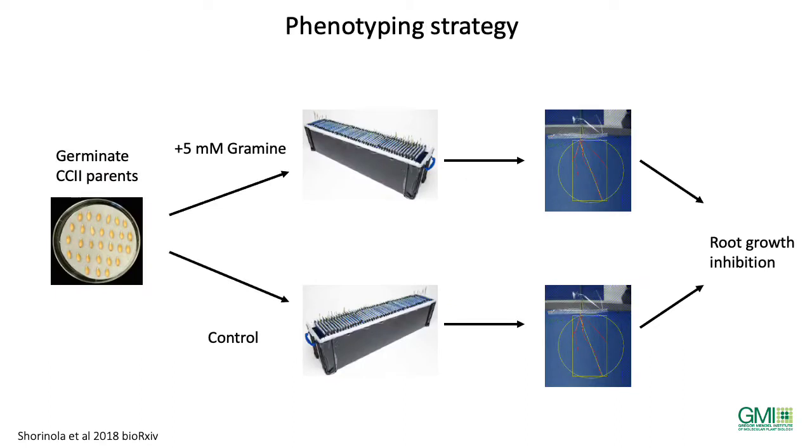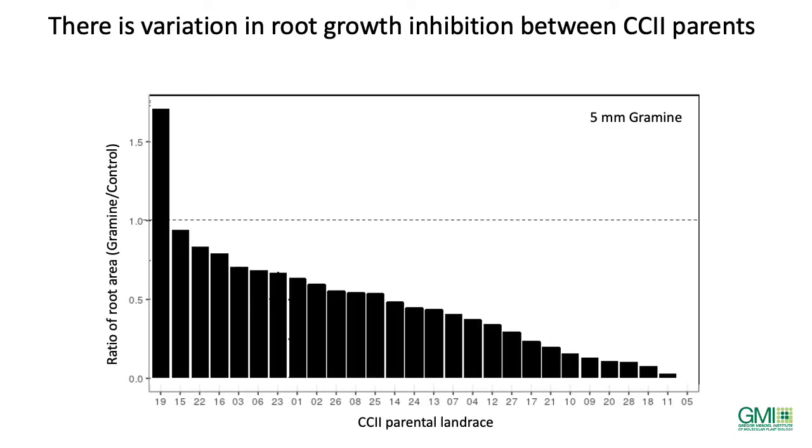Prior to RHIZOTOX, we did this for the CC2 parental land races, which we grew on 5 millimolar gramine or in a control solution and measured root growth inhibition. And what we noticed was that among these land races, we got substantial variability in the response to 5 millimolar of gramine. Illustrated here, so this is a range from the most tolerant to the most sensitive land races along the x-axis.